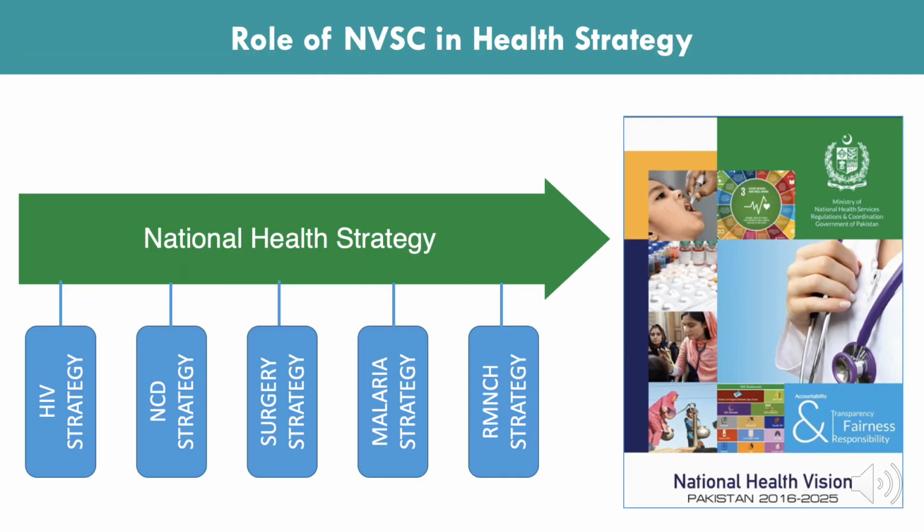The role of the National Vision for Surgical Care in the health strategy is to create an addendum that puts forth a surgical policy alongside any of the other policies in the National Health Strategy, such as the HIV strategy or the non-communicable diseases strategy. The surgical strategy is meant to complement these things so the country can move forward with a plan for treating patients with surgical diseases.